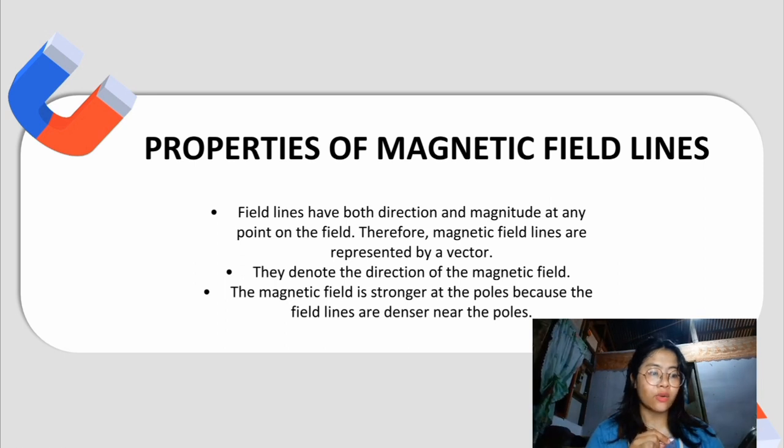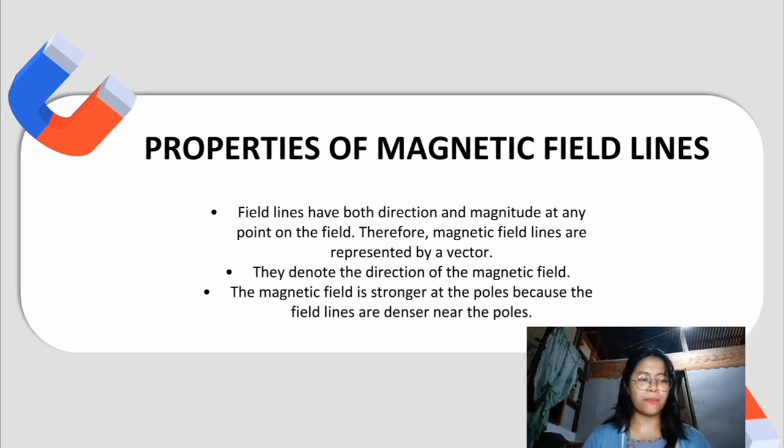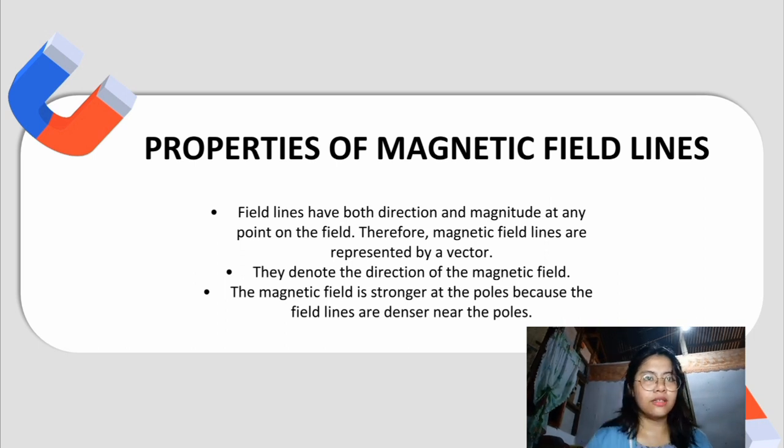A vector is a quantity or phenomenon that has two independent properties, magnitude and direction. The fifth property of the magnetic field lines is they denote the direction of the magnetic field, meaning they indicate the direction of the magnetic field.